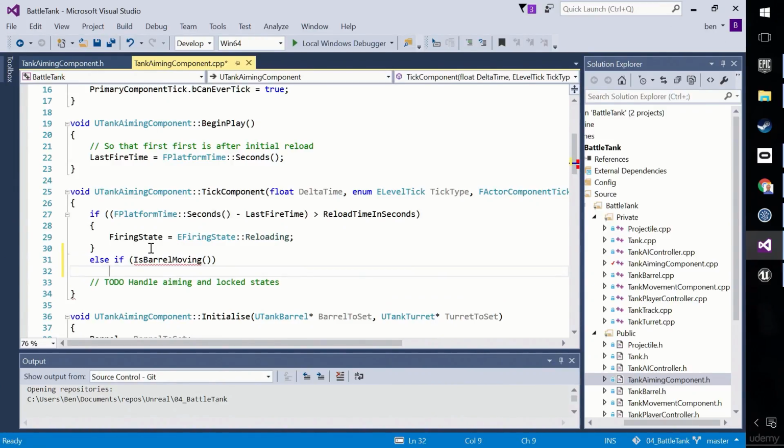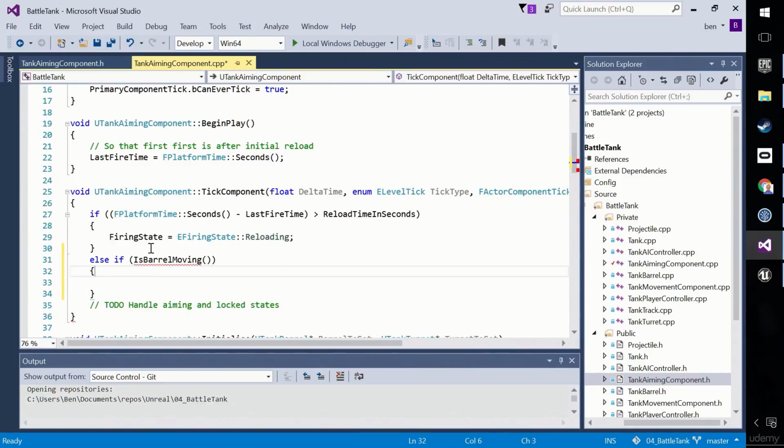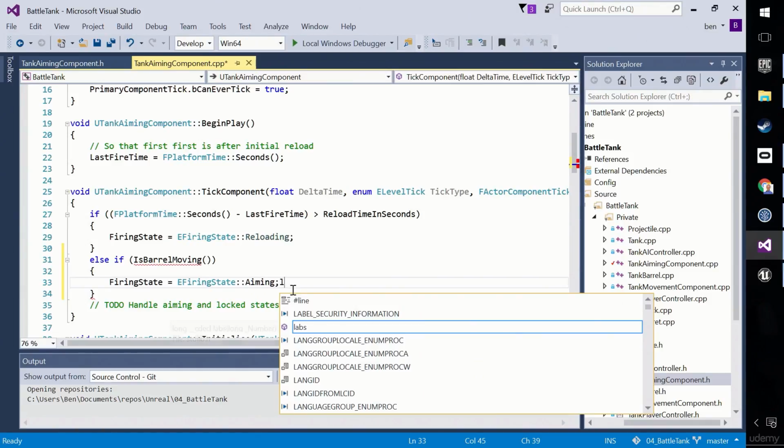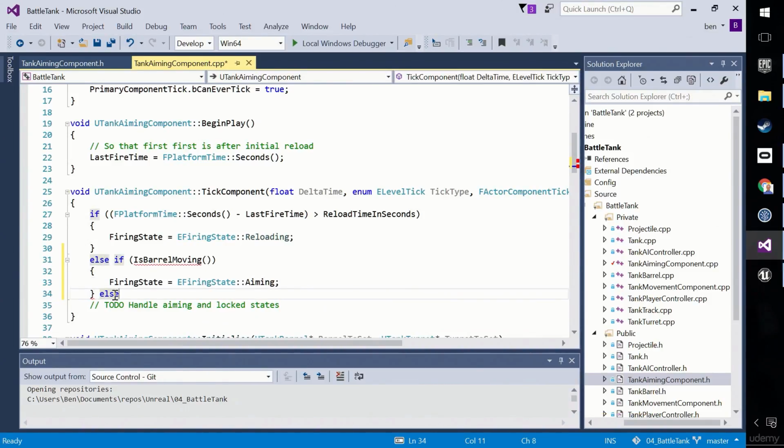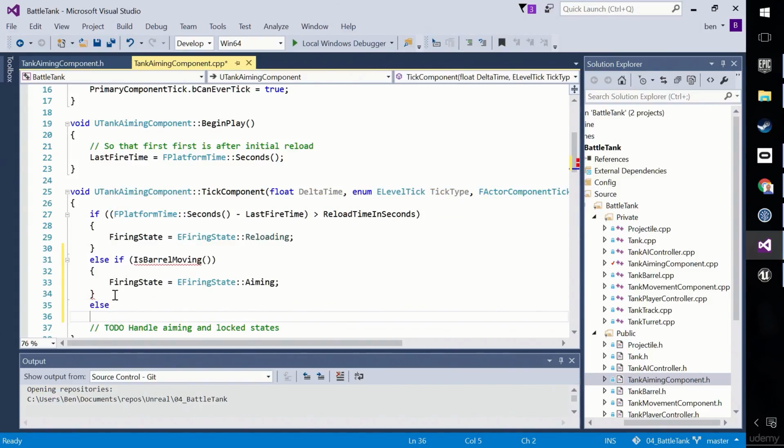Then, if we had a way of detecting that the barrel was moving, we would set the firing state to, and then I'm going to copy the beginning, because there's a lot of noise there, EFiringState::Aiming. Then we move down one. Finally, else, and the order does matter here if you think about it. Else, we're just going to be in the firing state of Locked.